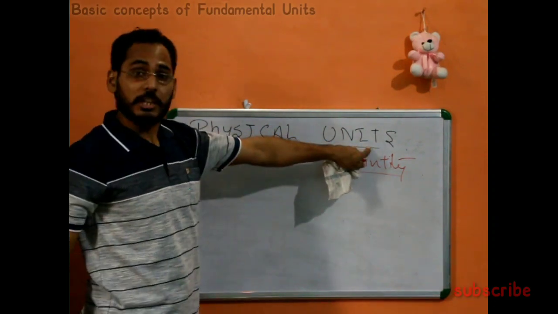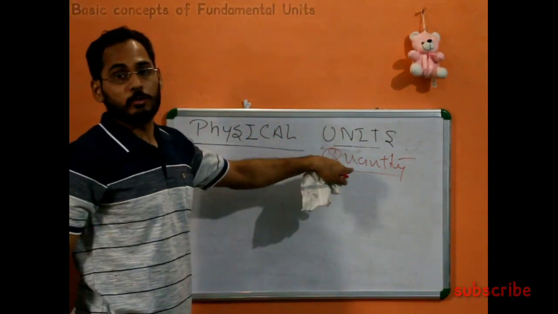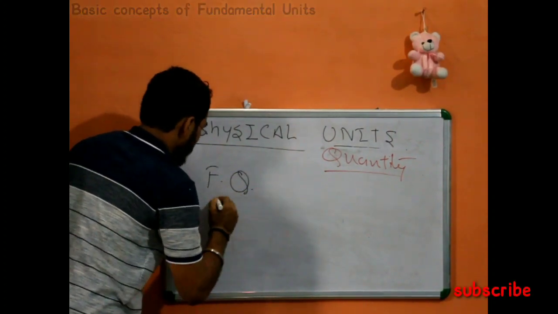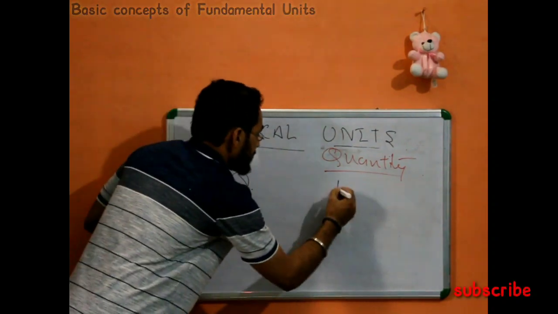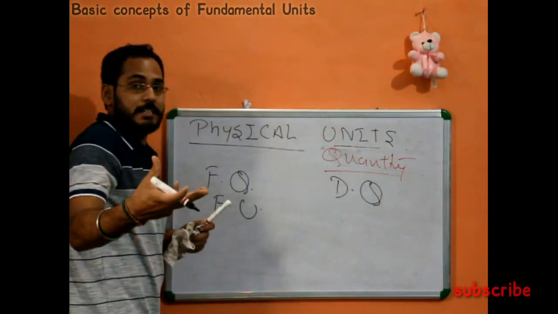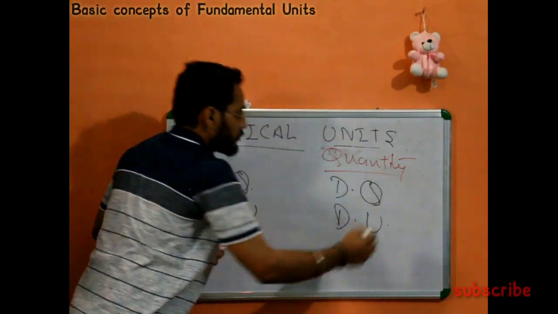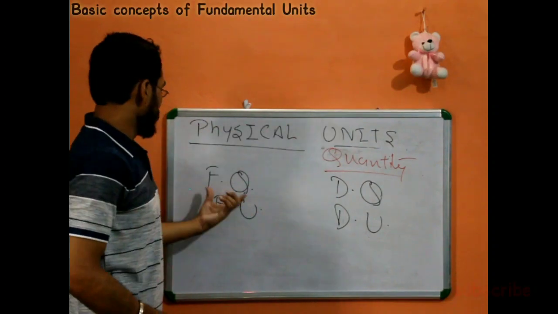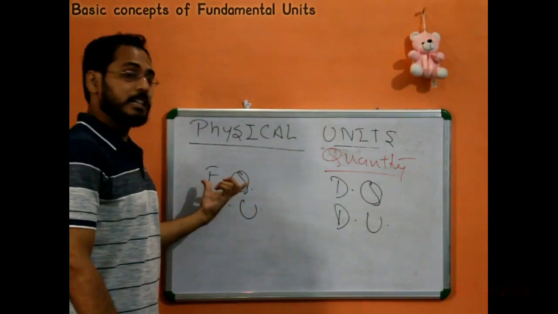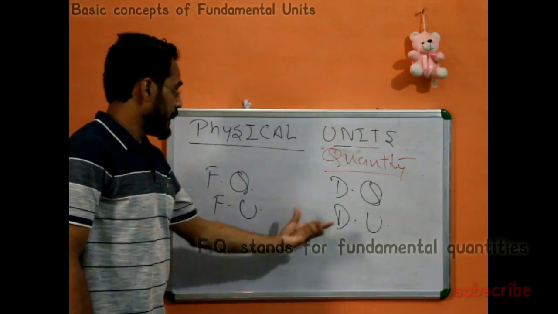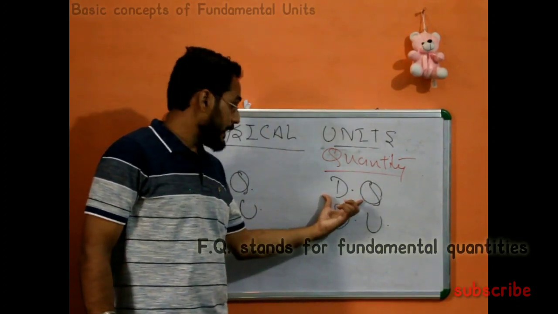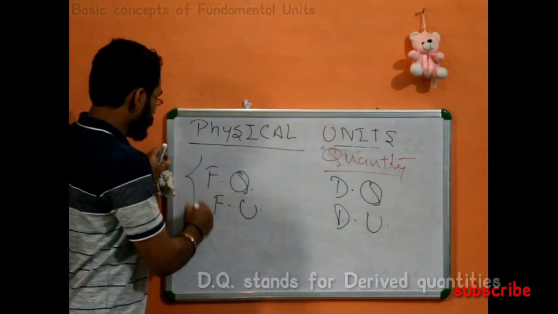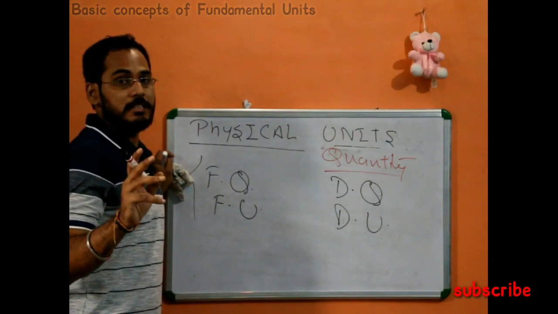So when we talk about a unit, it also can be of two types. First is the fundamental quantity and the fundamental unit, and second is the derived quantity, whose representation becomes the derived unit. Clear? So this is all about physical units. The representation of the physical quantity becomes the physical unit, and the representation of the derived quantity will be our derived unit. Now, you know that there are 7 kinds of fundamental quantities.